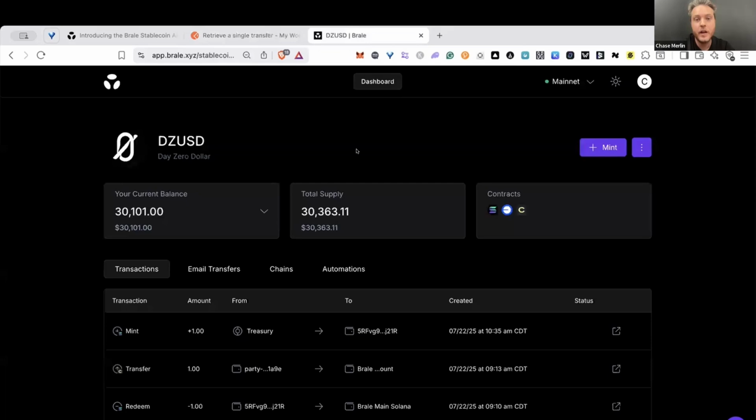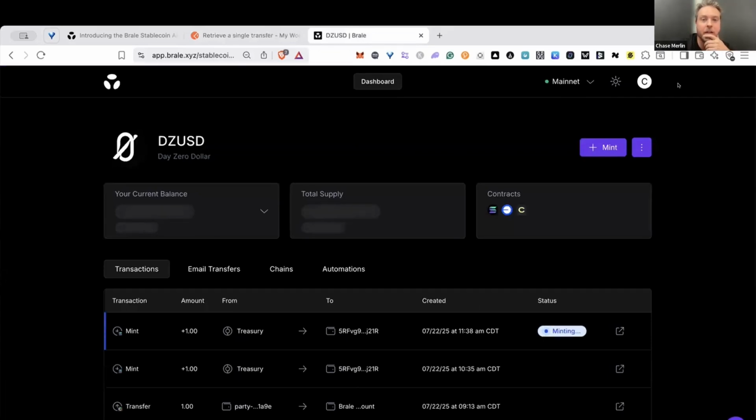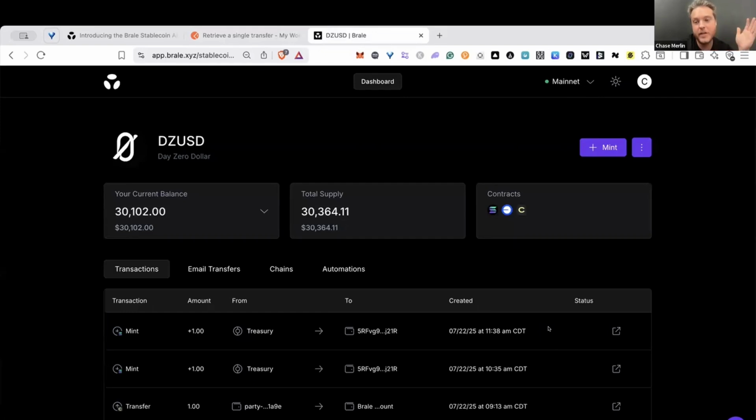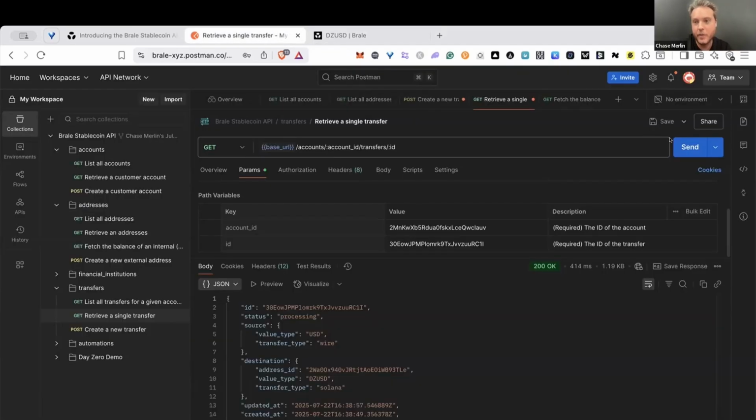And so I'll just jump into the dashboard here as well for another way to look at this, and we can see that this Solana mint here is in progress, and we minted this directly to our custodial wallet that's already present. So that just completed there, and we can also see the balance in our account. So just to kind of show this from an API perspective, though, we'd obviously be pulling this transfer. We can see that this is complete. And so we're holding now this DZUSD on Solana in our wallet. We've essentially on-ramped for 0 basis points.